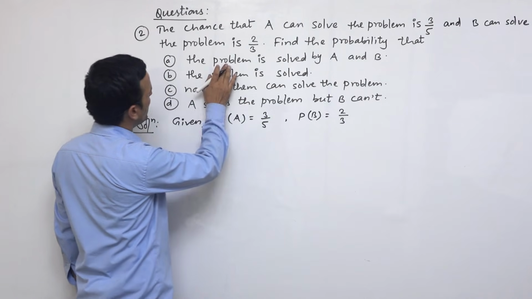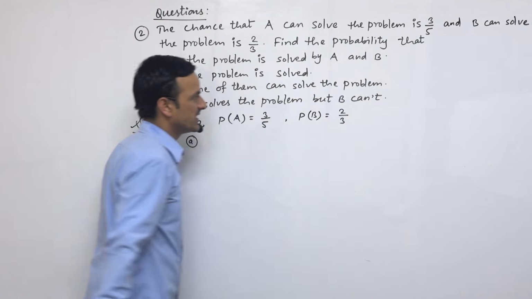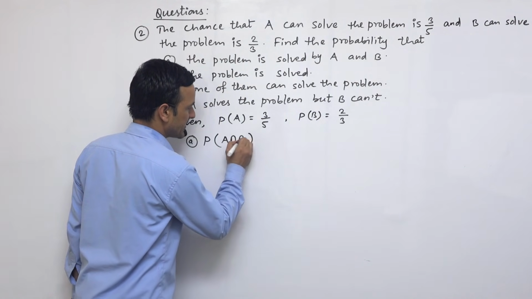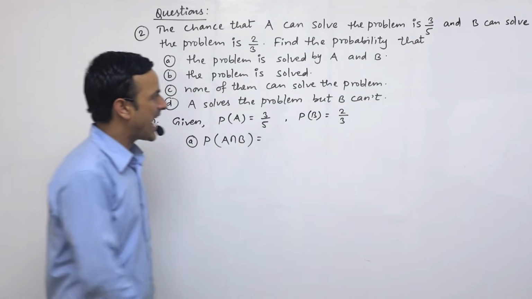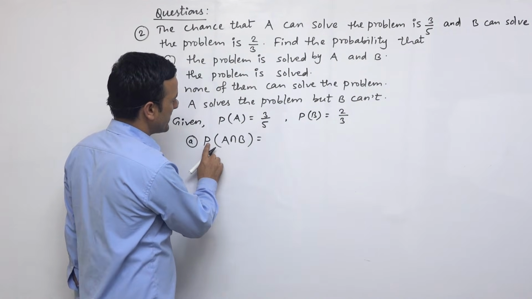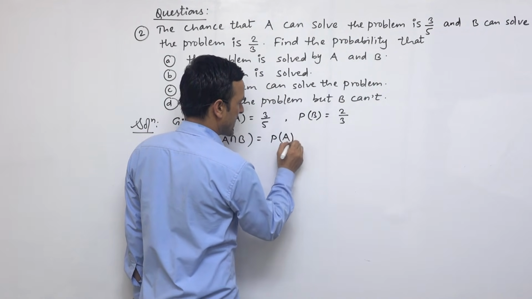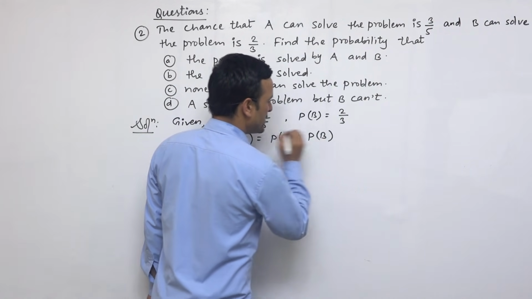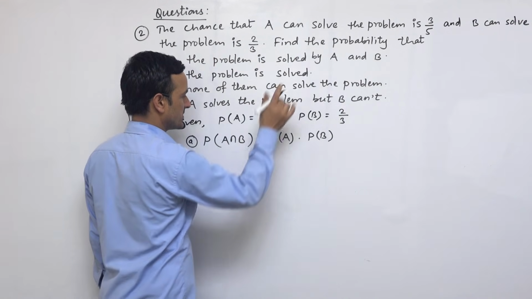So let's do the first question. So first question we have problem is solved by A and B. So what does it mean? How to write this one? A and B. So it is the notation, solved by both person A and B. So and means both, and both means intersection sign. So probability of solving this question by A and B means, if you write down the formula for this case, then we can write PA into PB. This is the formula to find the probability for both.